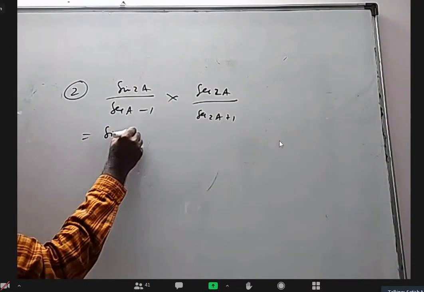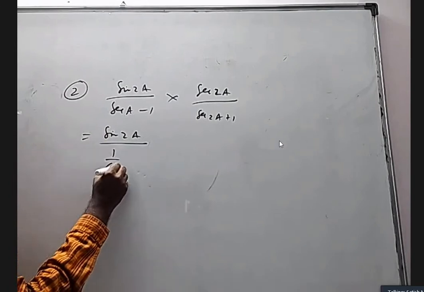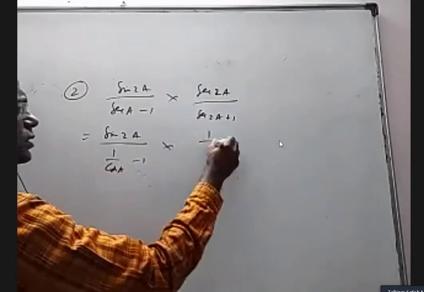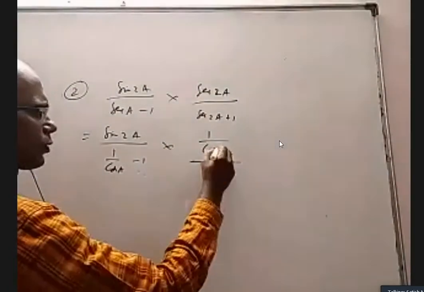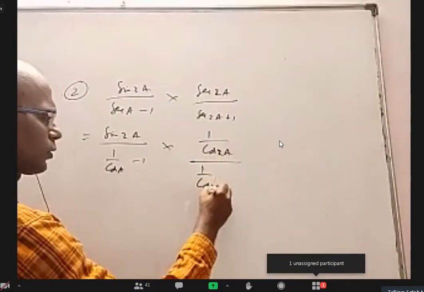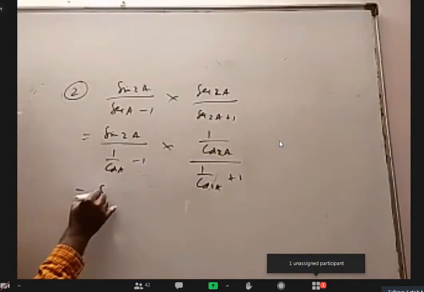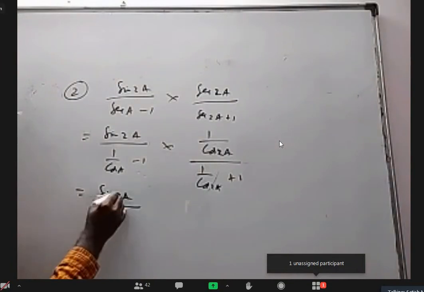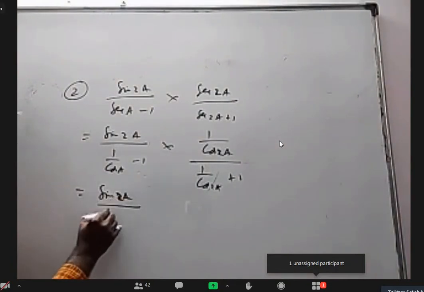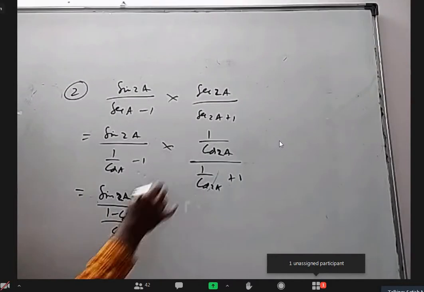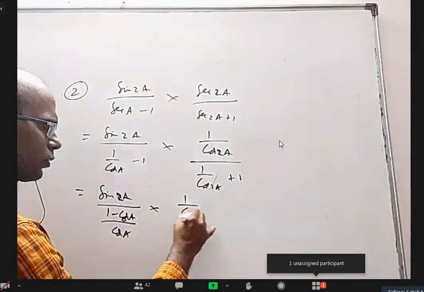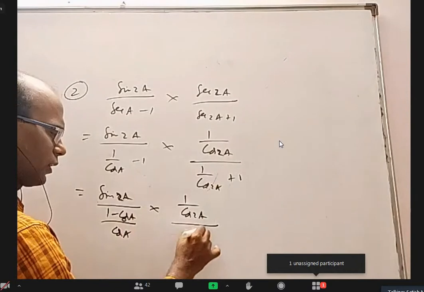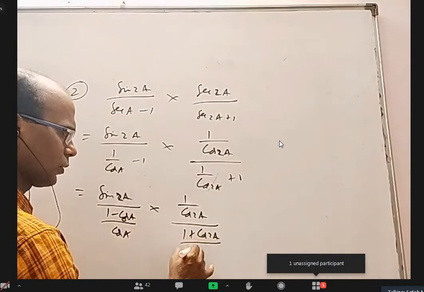This secant a I am going to write as 1 by cos a, and secant 2a as 1 by cos 2a. So sin 2a by, if I take LCM, 1 minus cos a by cos a, into 1 by cos 2a by, if I take LCM, 1 plus cos 2a by cos 2a.